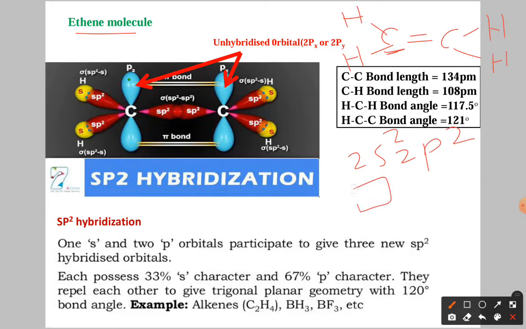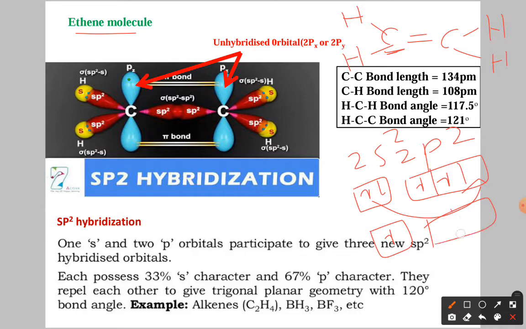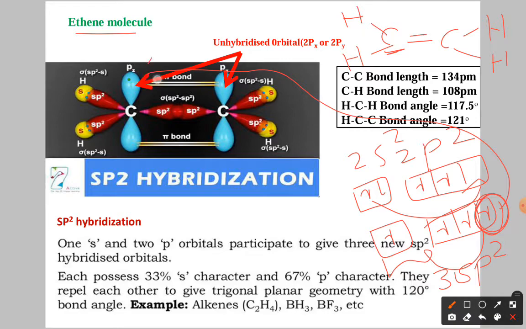One electron undergoes excitation, same as we just discussed, so we have 4 unpaired electrons. In hybridization, one s orbital and 2 p orbitals give 3 sp2 hybrid orbitals. Each carbon has one unhybridized orbital, which gives the pi bond.